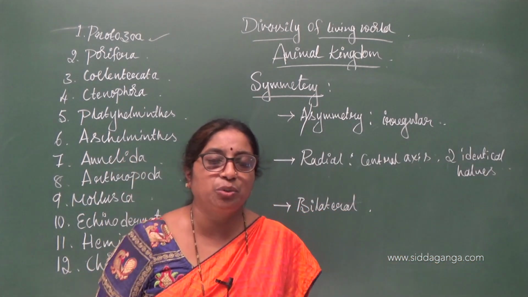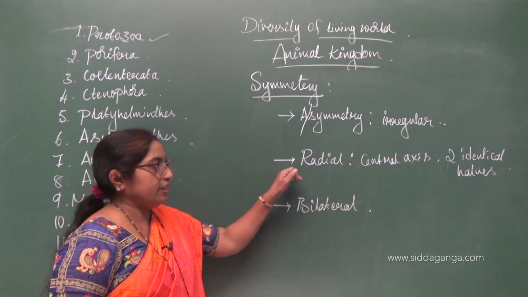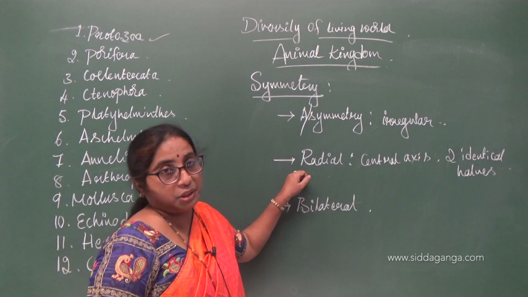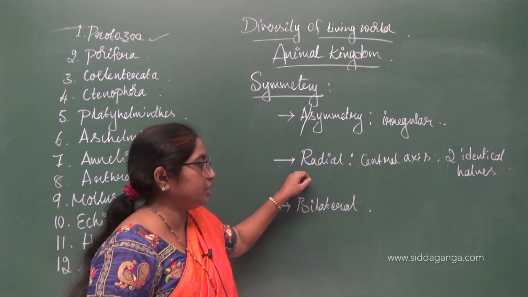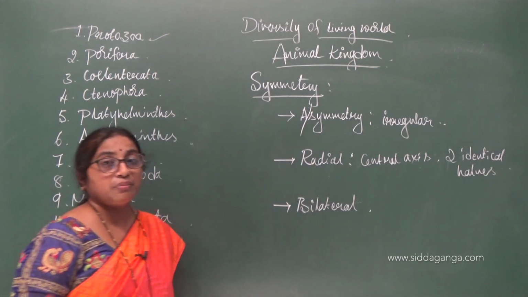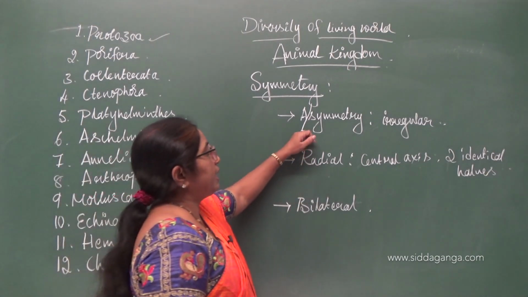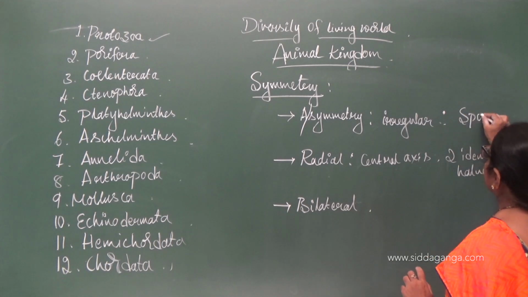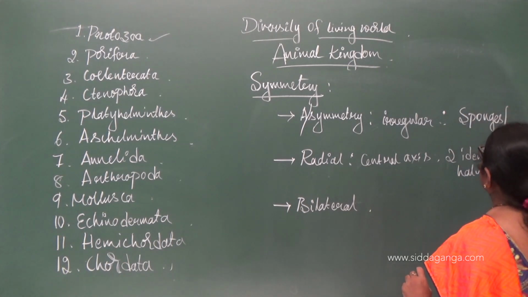The plane should pass through the center. Then if it gives two identical halves, the organism exhibits radial symmetry, we can tell. The example for asymmetry is sponges or poriferans.